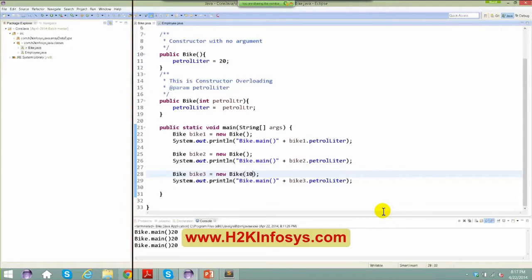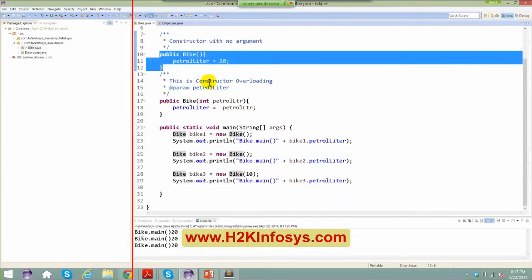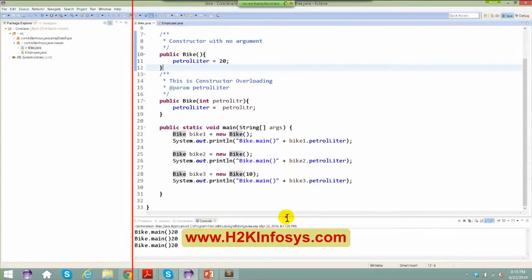Now if you can see the difference here, the moment you call this, your default constructor is going to get called, and the moment you call this, your constructor with a single argument is going to get called here. So let me just run this and show you what is the output.